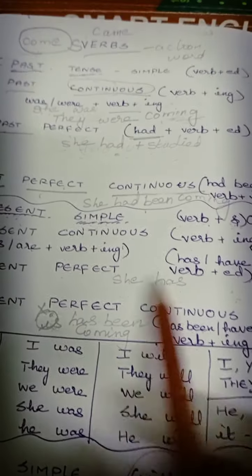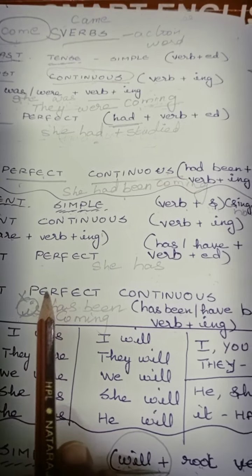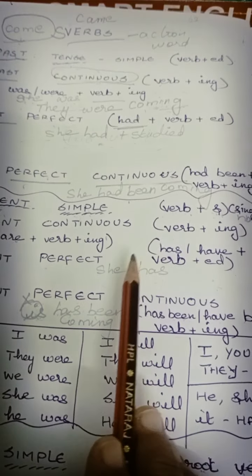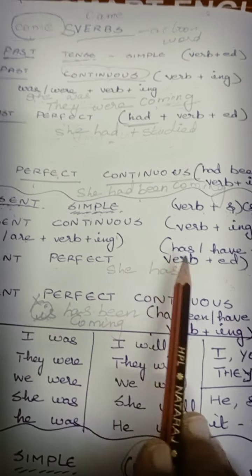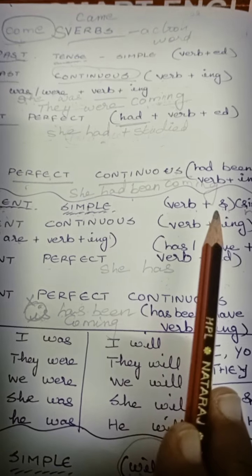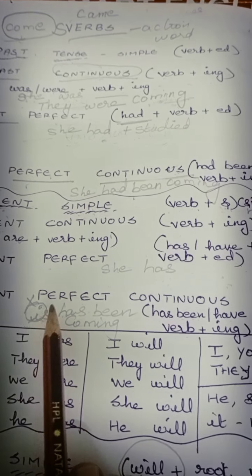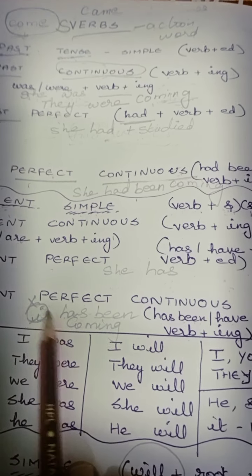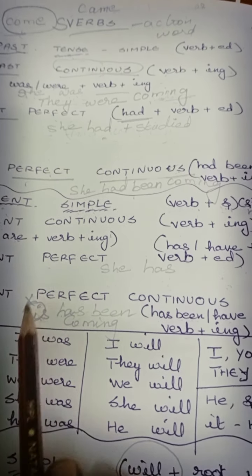Not for future. In past tense you will not change. "Was" will not come in simple past. "Is" will not come in simple present. Remember, children: "is" will not come in simple present and "was" will not come in simple past. This will come only in the continuous tense. She is writing, present continuous. She was writing, past continuous.